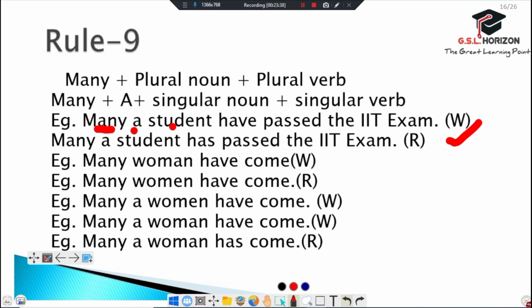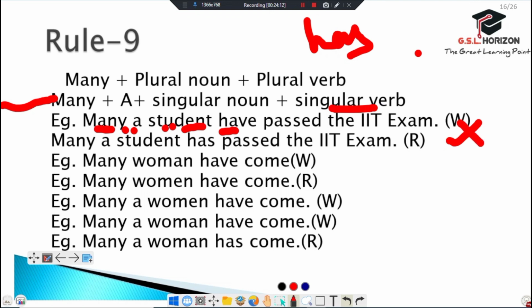Many a student, but these all are in singular form. It's right because many, a and student are all singular. But here we can see have is a plural verb. Then we should use has, which is in singular form, by this rule. So this sentence becomes wrong.